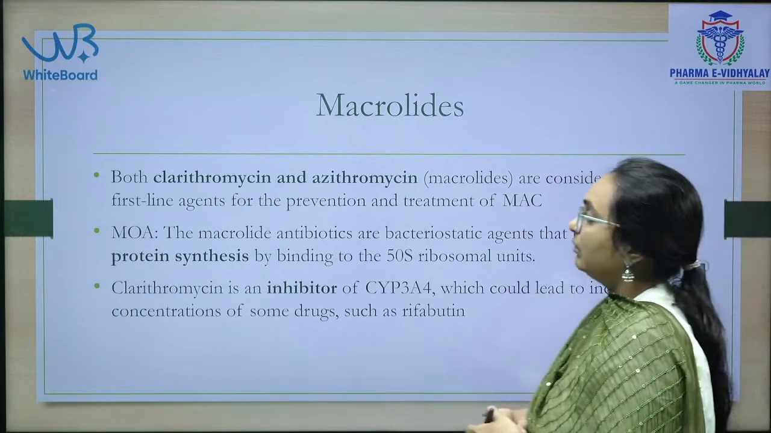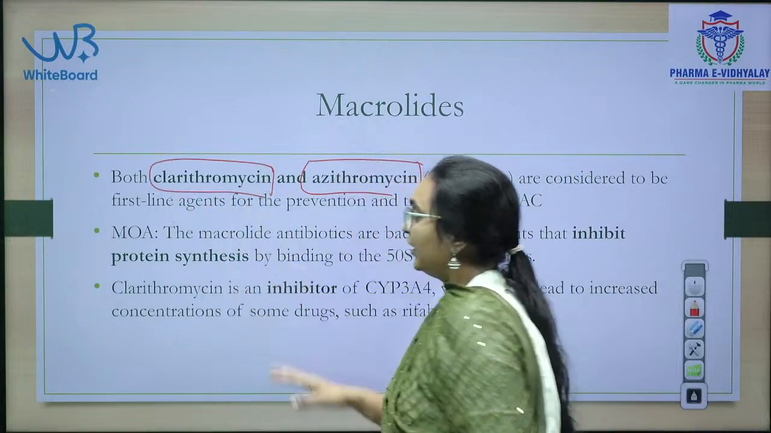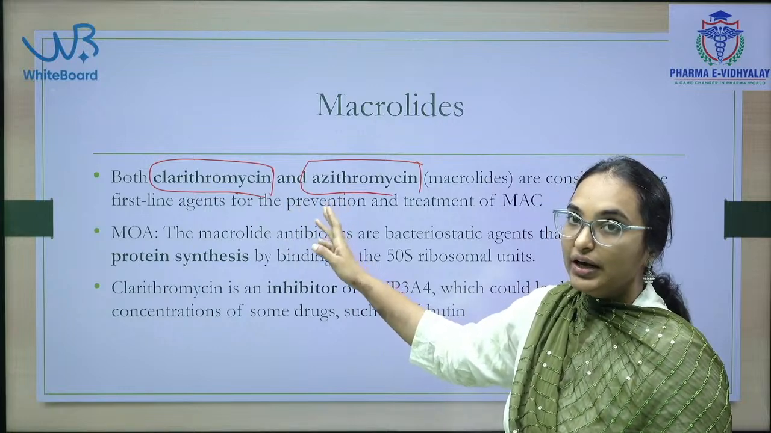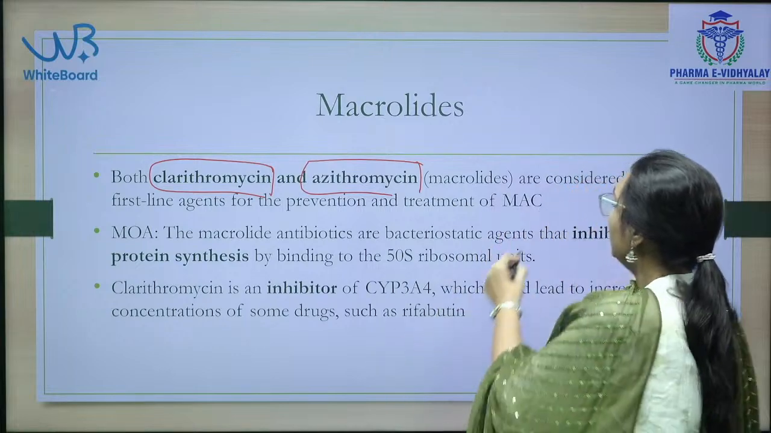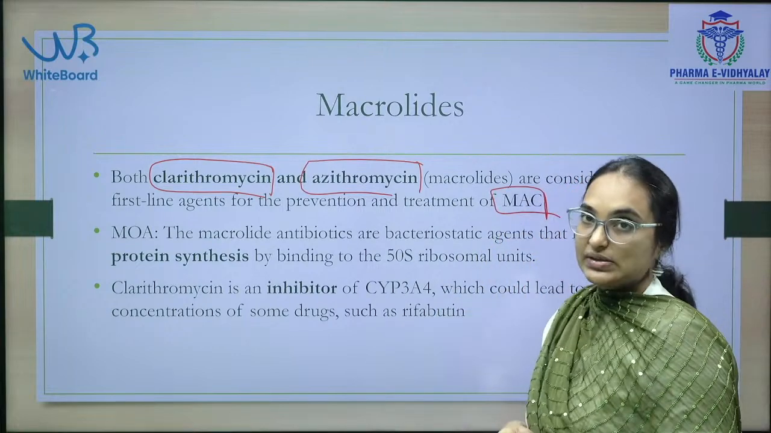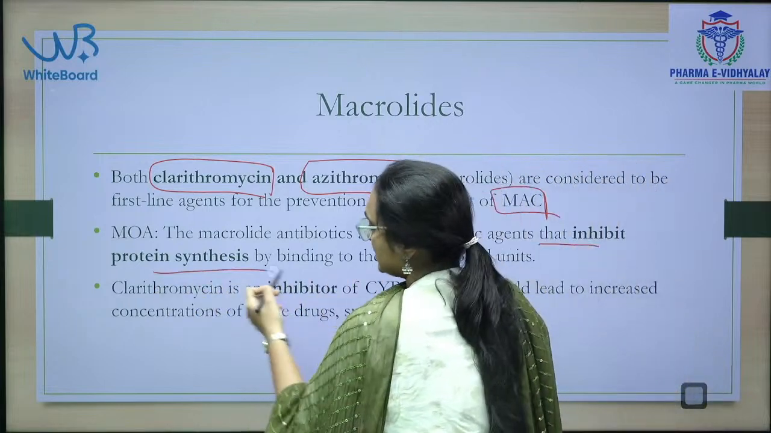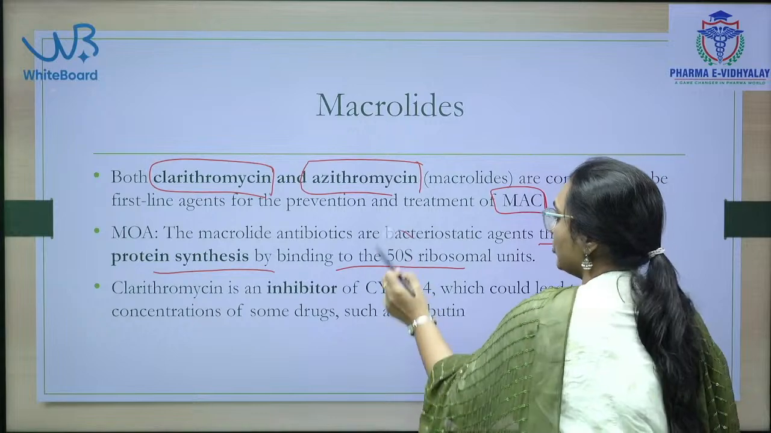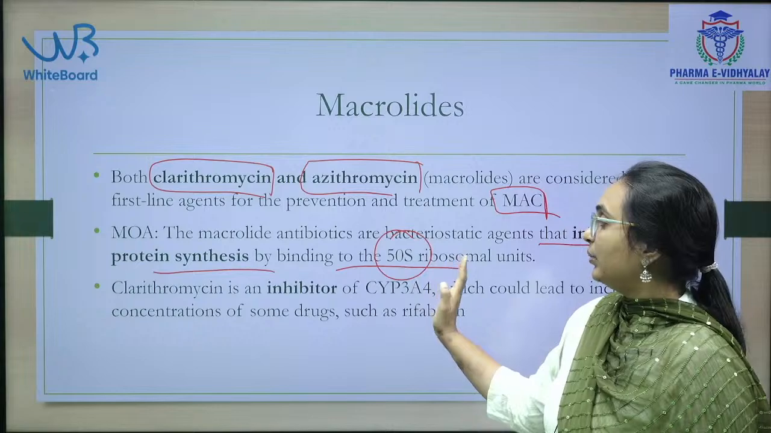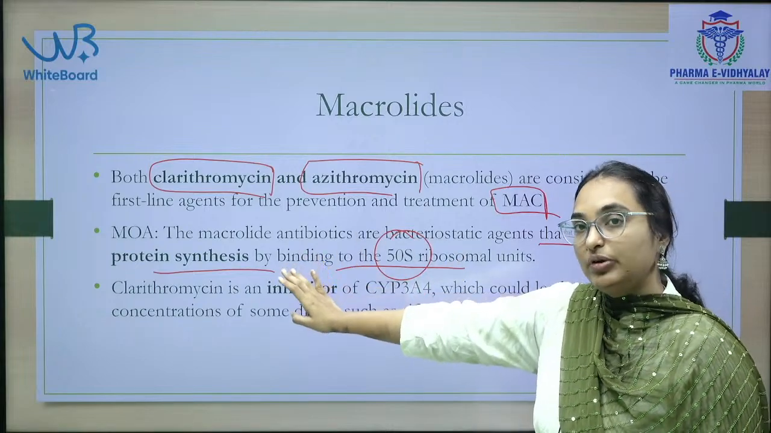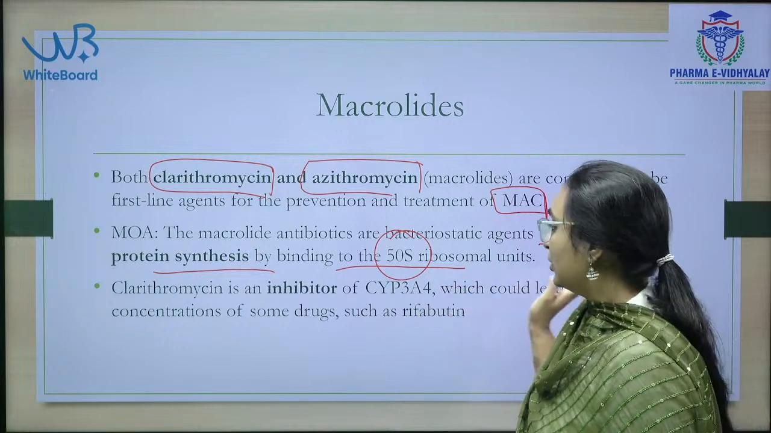Next are macrolide antibiotics. Two examples are clarithromycin and azithromycin. These are considered to be the first line agents for the prevention and treatment of Mycobacterium avium complex. The macrolide antibiotics inhibit protein synthesis by binding to the 50S ribosomal subunits. So macrolide antibiotics are protein synthesis inhibitors, by binding to the 50S ribosomal subunit.